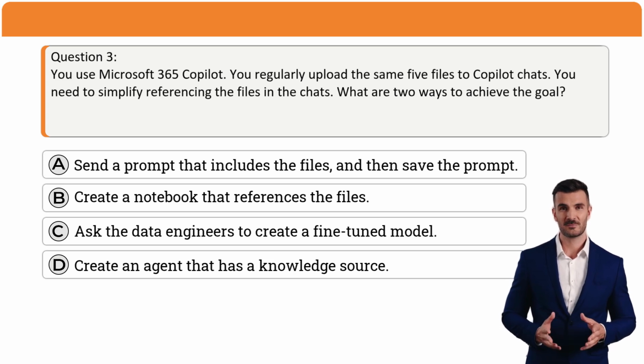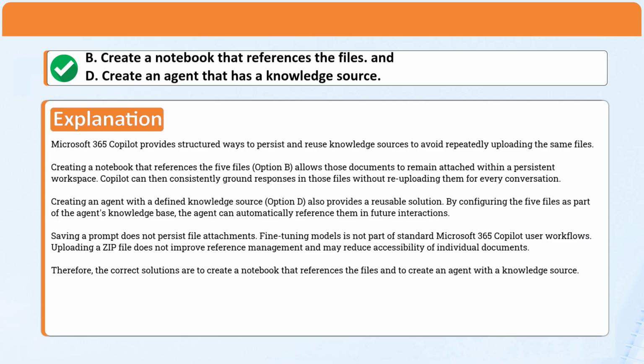B. Create a notebook that references the files. C. Ask the data engineers to create a fine-tuned model. D. Create an agent that has a knowledge source. Correct answer: B. Create a notebook that references the files. And D. Create an agent that has a knowledge source.